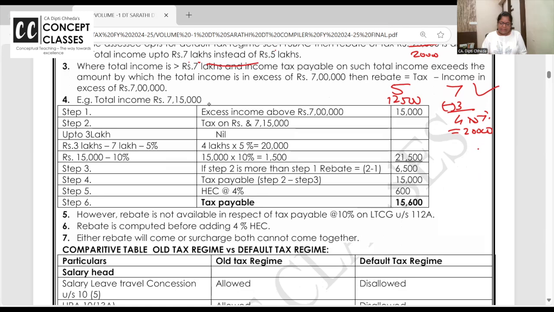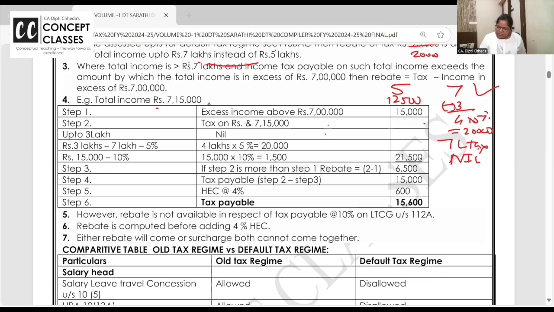See, if your total income is 7,15,000, what will be the tax? 3 lakh nil, 3 lakh to 7 lakh 5%, and the 15,000 above, on that 10%, 21,500. How much is the income above 7 lakhs? 15,000. See, 7 lakhs income pay, tax is nil because you are getting a rebate.